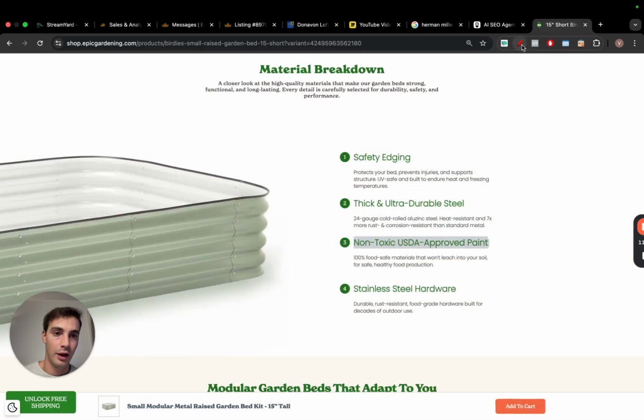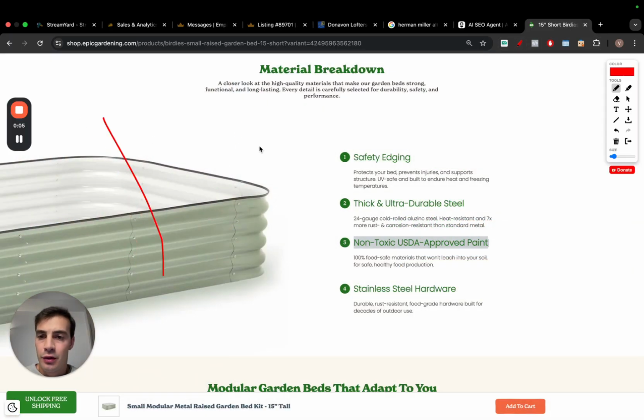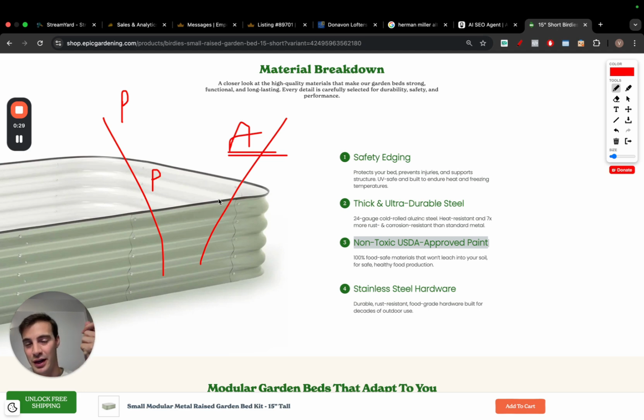They don't, right? But you never know if someone's searching on Google for, hey, I'm a beginner gardener and I'm looking for a garden bed that is good for my vegetables. It recommends you a bunch of them, right? But then you say, hey, yeah, but all these are made out of metal. And I've heard that some are painted with paint that's toxic, and the toxicity of the paint gets into the soil, and then the plants, and then you're eating toxics. Then it says, yeah, sure, some of the brands do that, but there's this one brand that sells non-toxic USDA-approved paint. Here's a link.